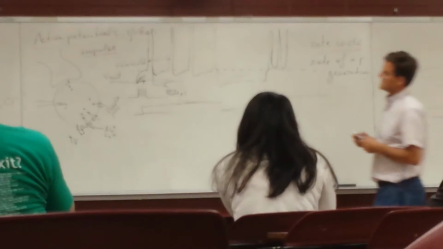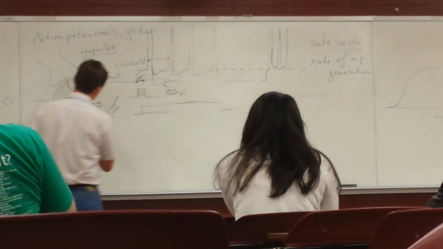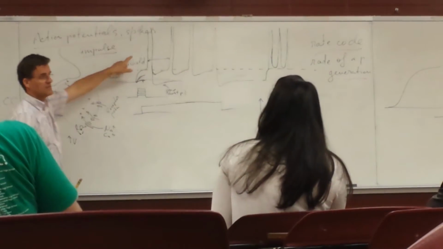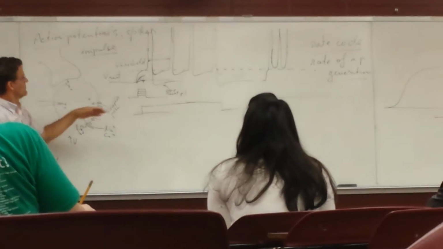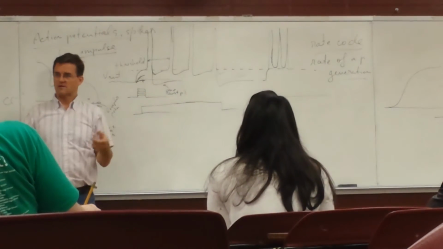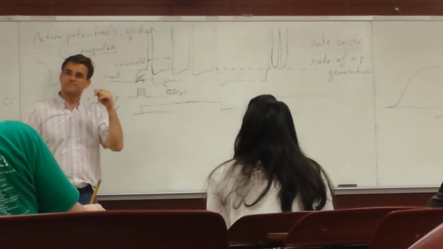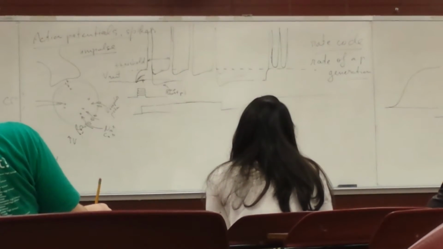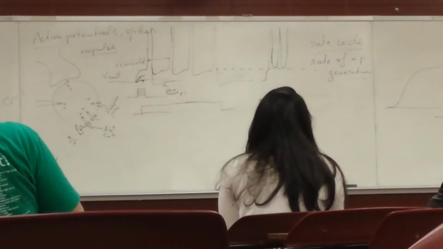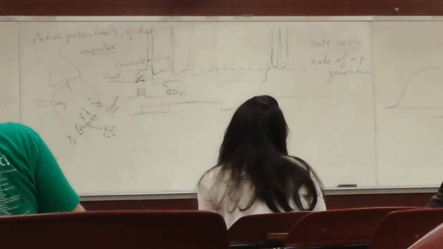So the channels that are producing this depolarization have that property. They open first, and even while the stimulus is on, they close again, they're inactive. And it takes a certain time to go back to the state from which they can open again, because they have to change conformation.